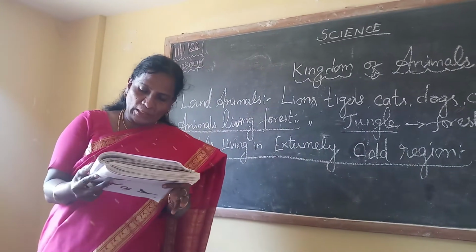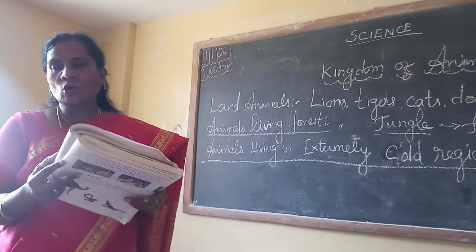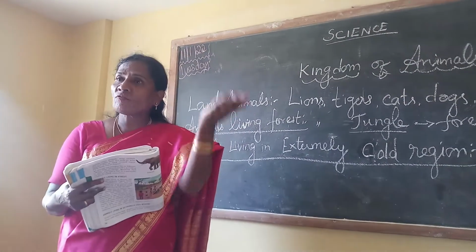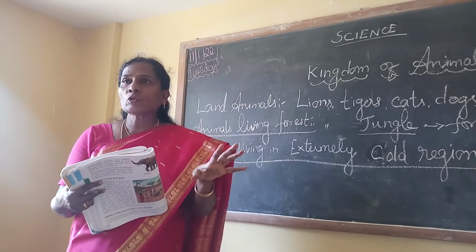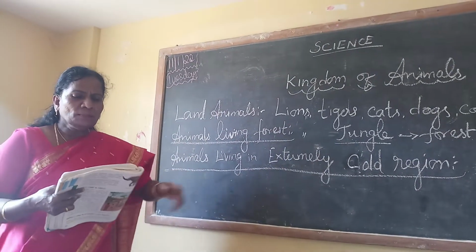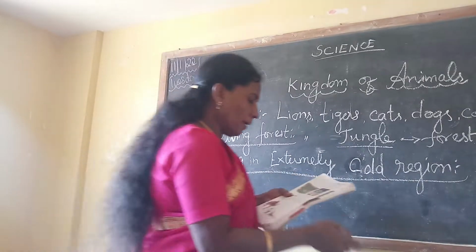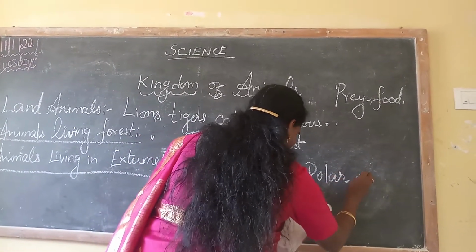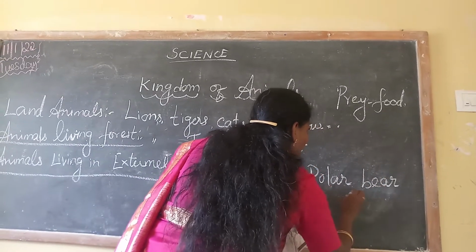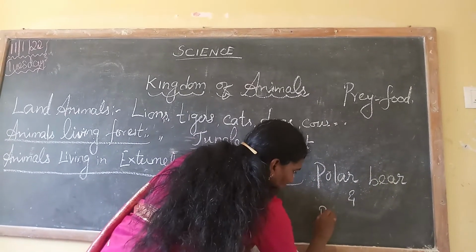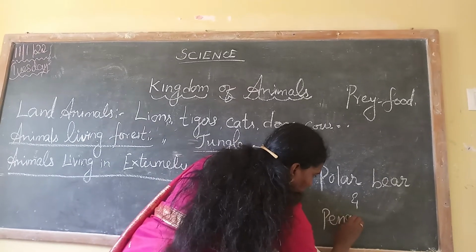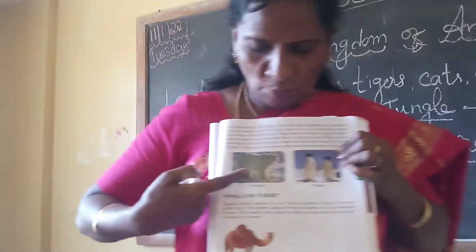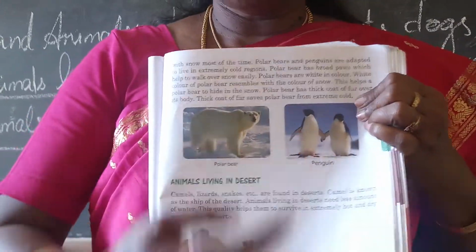Areas near the polar region and areas of high mountains are covered with snow most of the time. Most of the year they are covered with snow. So living there are the polar bear and penguin. See, this is the polar bear. This is the penguin.